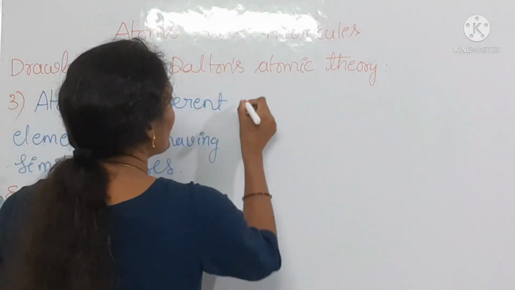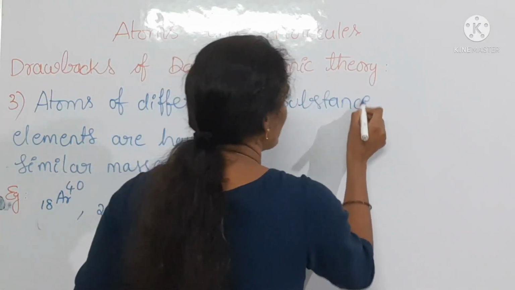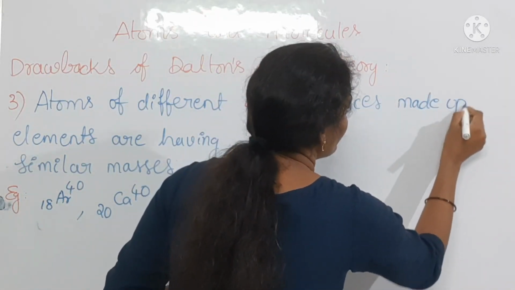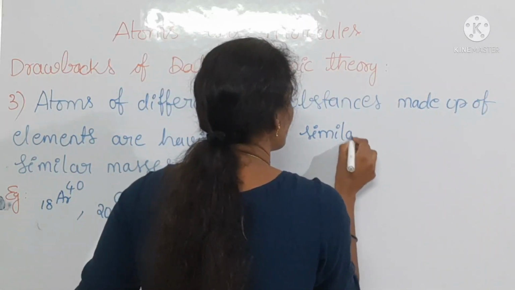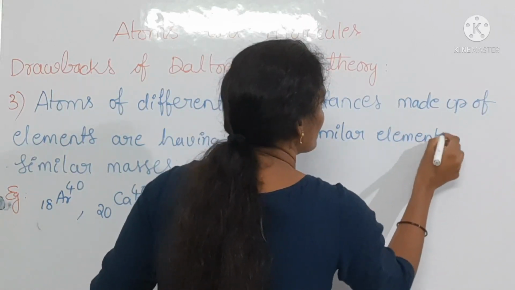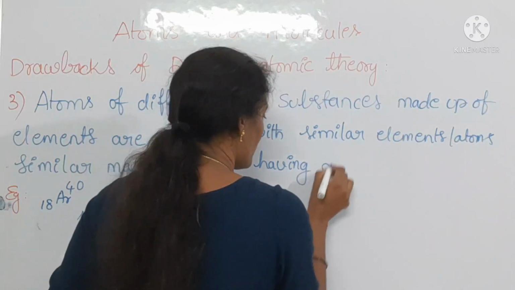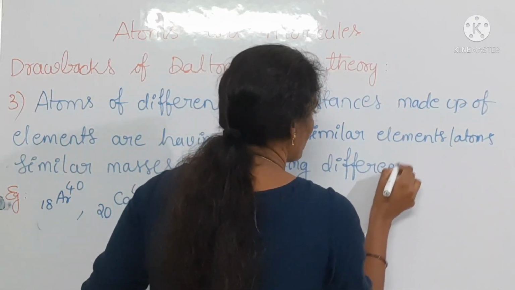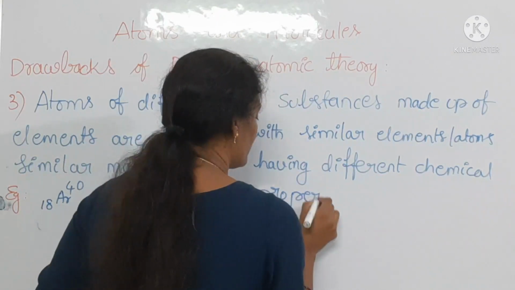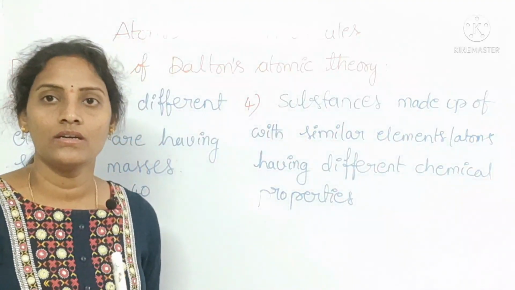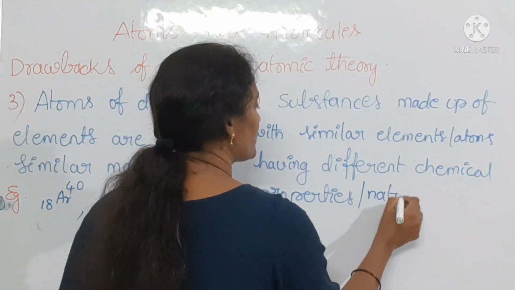See once, substances made up of similar elements or atoms can have different chemical properties, that is, different chemical nature.